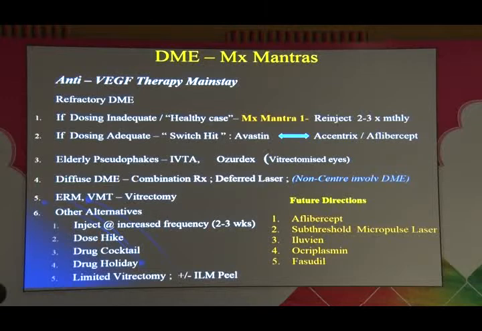Subthreshold micropulse, as I mentioned, Iluvien, ocriplasmin without, and Fasudil is a Rho kinase inhibitor. All these are in the market.